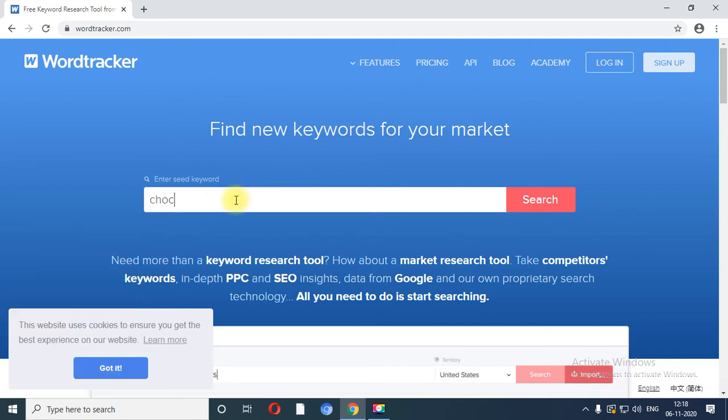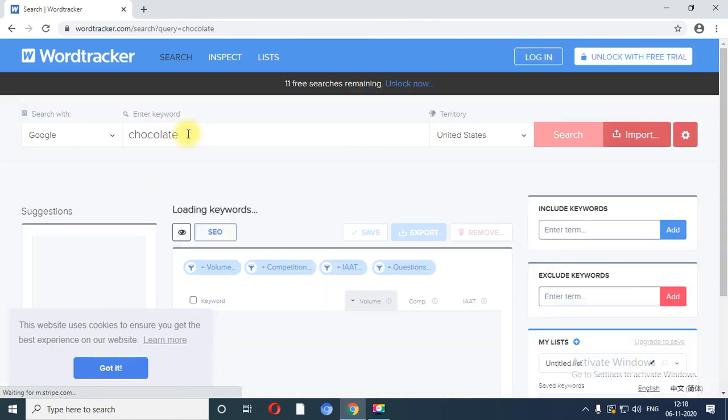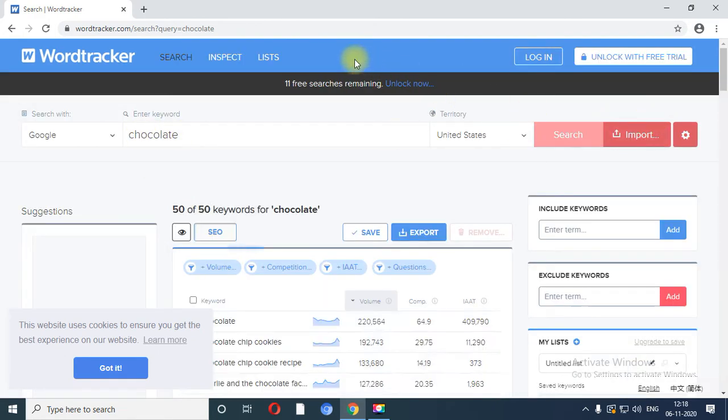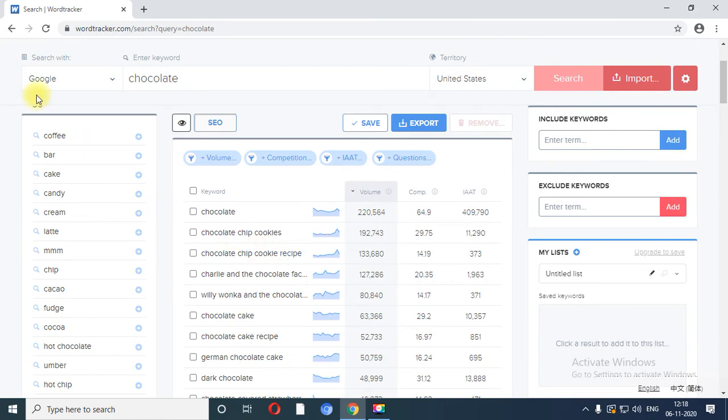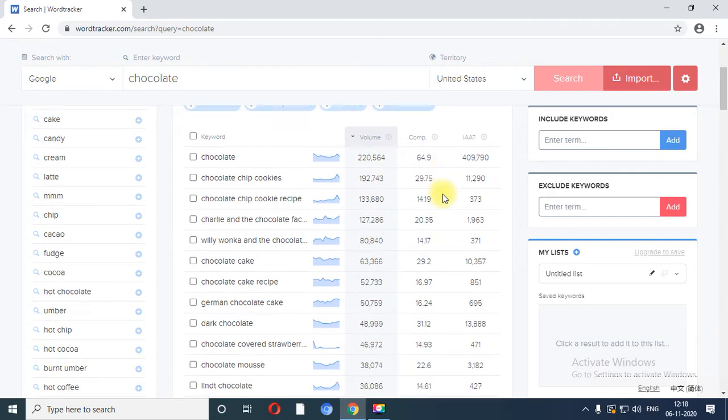Suppose I want to search for the product chocolate, right? So I will enter the search term chocolate. Now see, when I fire this particular keyword in WordTracker, you will get all the keywords related with chocolate, and over here we have a volume facility, showing that this particular keyword contains this particular number of searches, right?